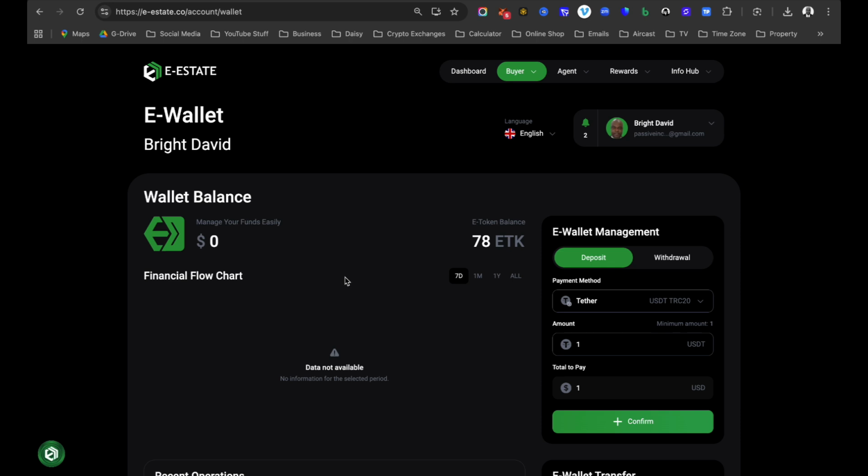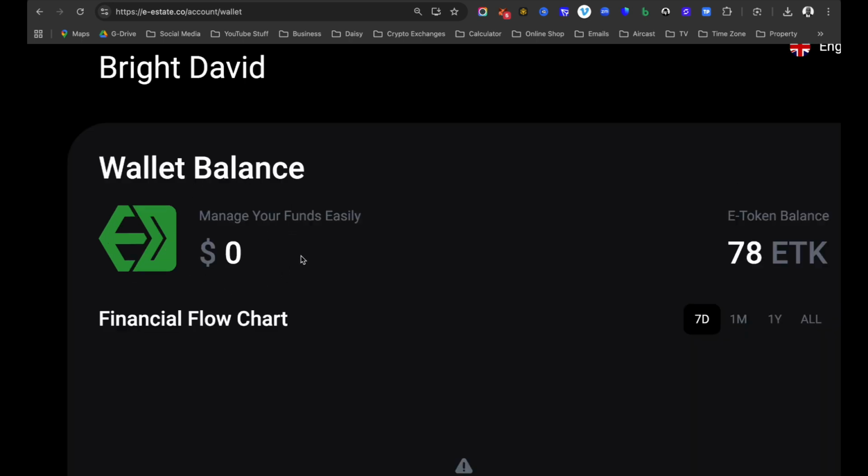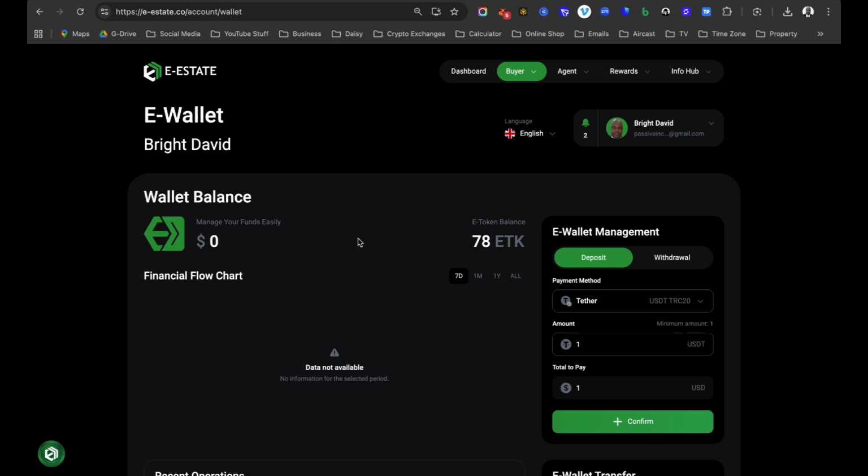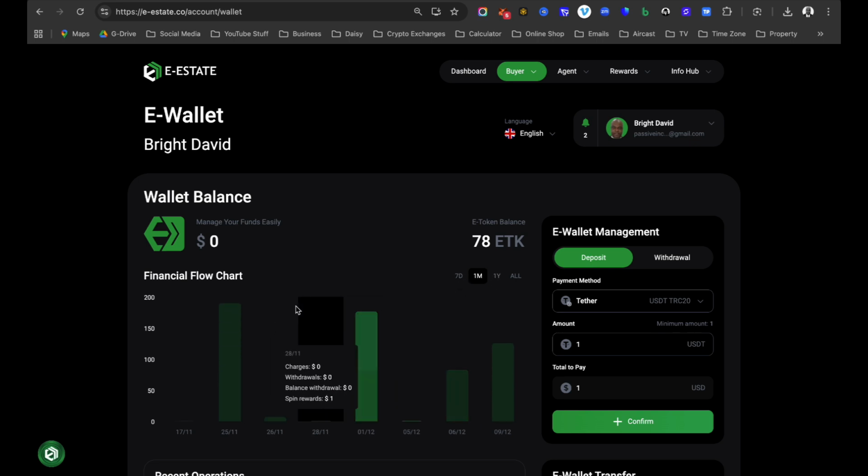Now, right here, we see wallet balance. Okay, and you will see where it says manage your funds easily. At the moment, there's nothing in this wallet because I have not moved my profit from my assets tab into this wallet, into my e-wallet. So at the moment, you will see 0 activities. Now, for the past 1 month, you can toggle between 7 days, 1 month, 1 year, and this will give you a bar chart or flow chart of your financial status in your e-wallet in your back office.